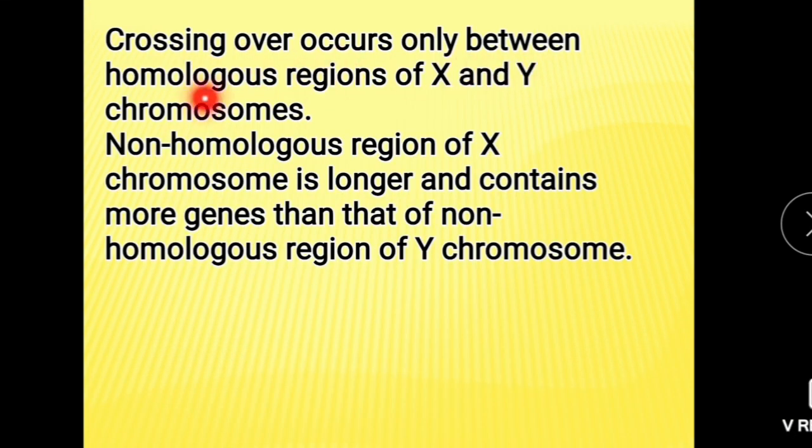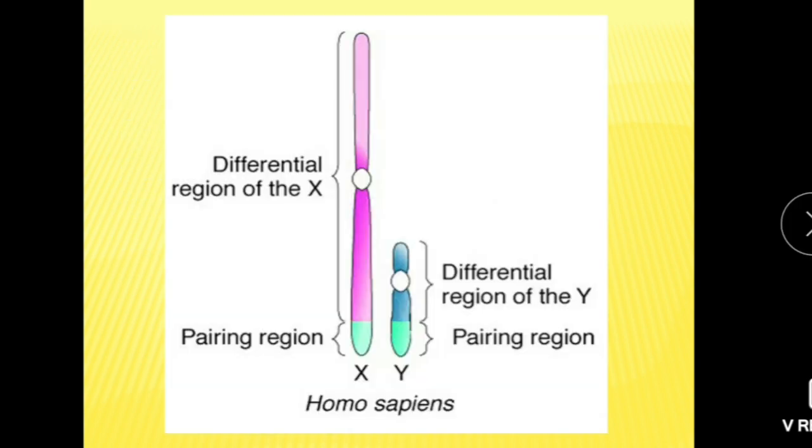Crossing over occurs only between homologous regions of X and Y chromosome, and the non-homologous region of X chromosome is longer and contains more genes than the non-homologous region of Y chromosome. Here X chromosome has a longer non-homologous region while Y has a smaller one. So X chromosome is the genetically active one. It contains more genes than Y chromosome.